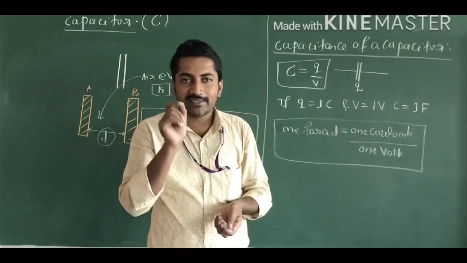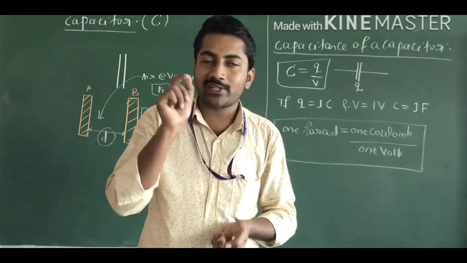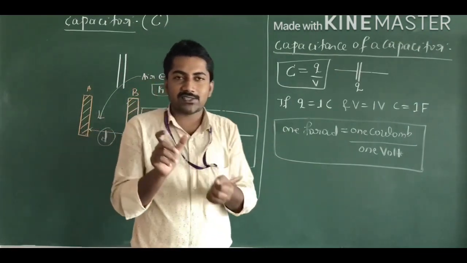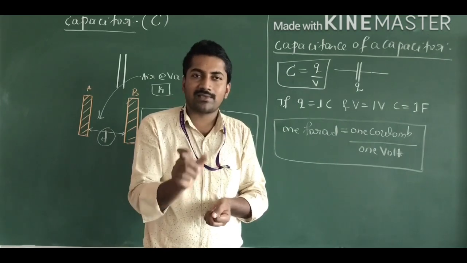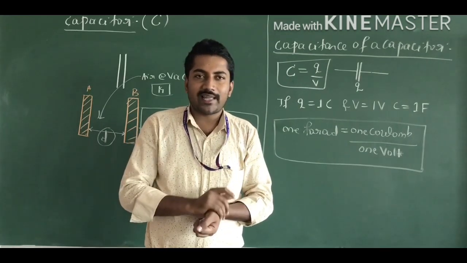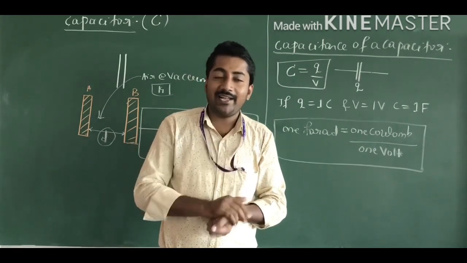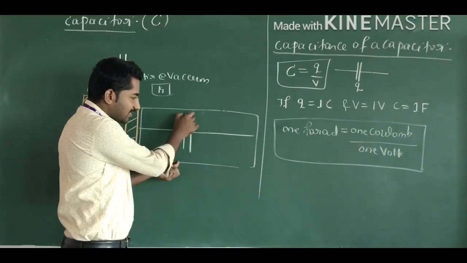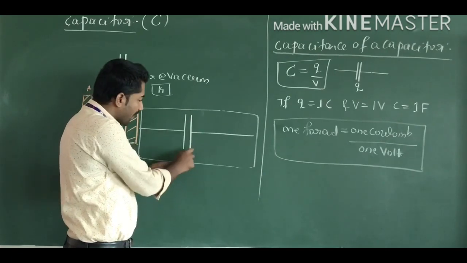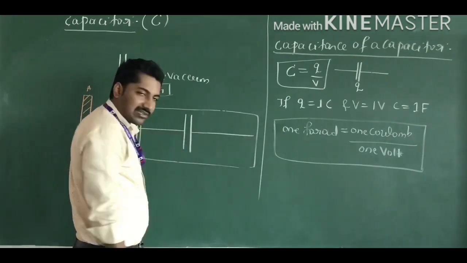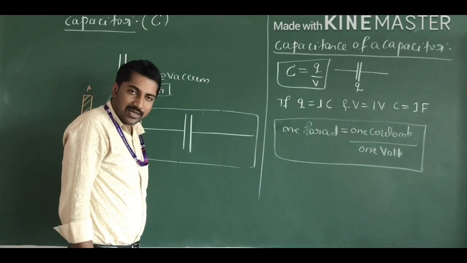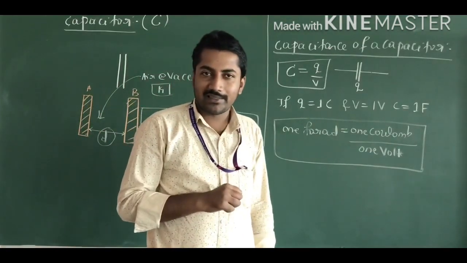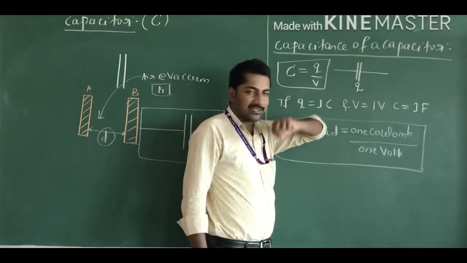Capacitor means it is the device which is used to store electrical energy. It consists of two conductors separated by a small distance. That distance is filled by a dielectric medium. The circuit symbol of the capacitor is like this: two parallel lines extended by horizontal lines. And what amount of electrical energy is stored by that device is called the capacitance of the capacitor.